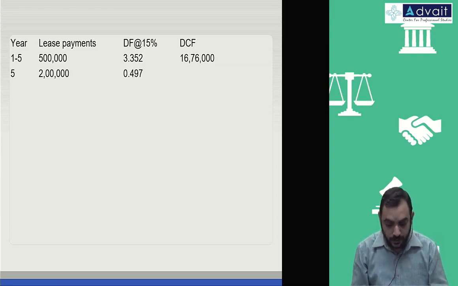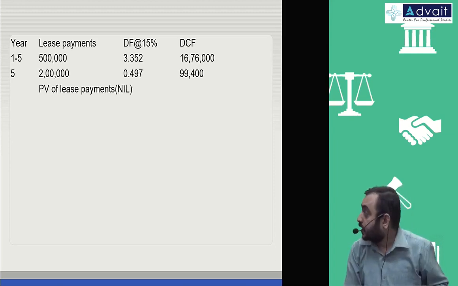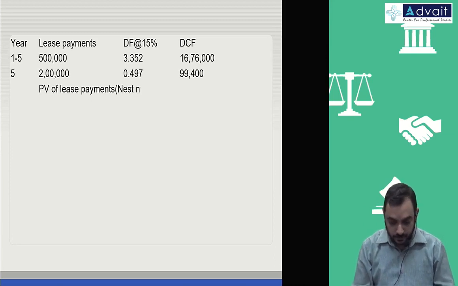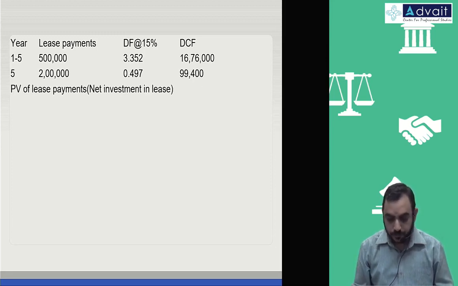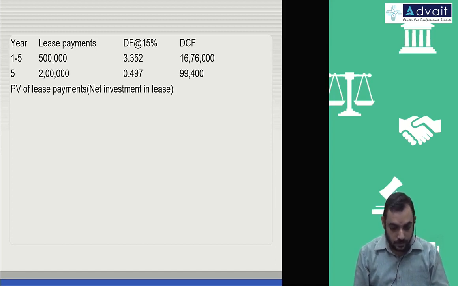0.497 and into 2 lakh, 99,400. Therefore, present value of lease payments. This is what we call NIL, net investment in lease. What is the amount you get? 17 lakh, 75,400.